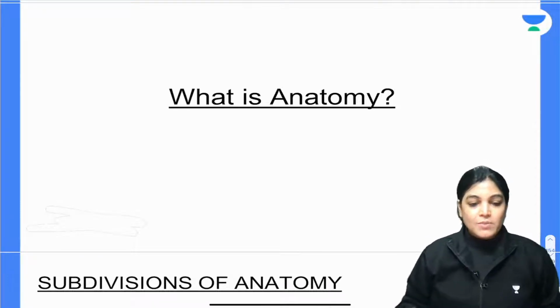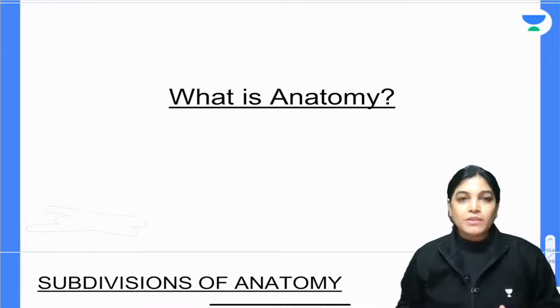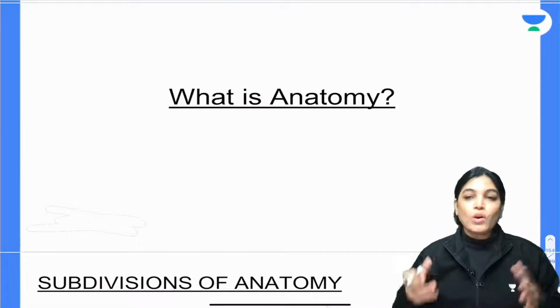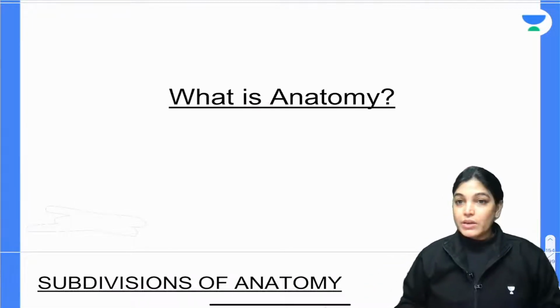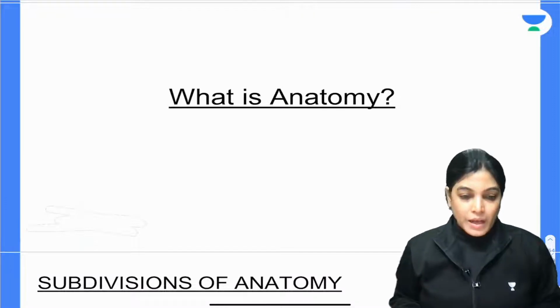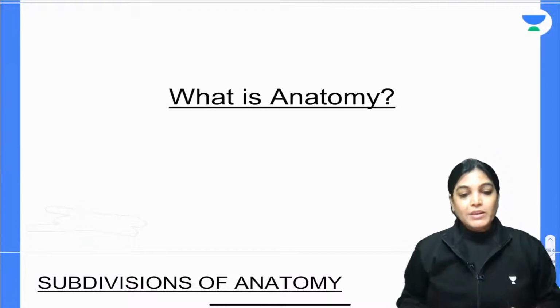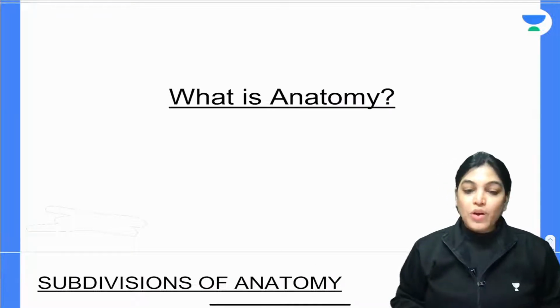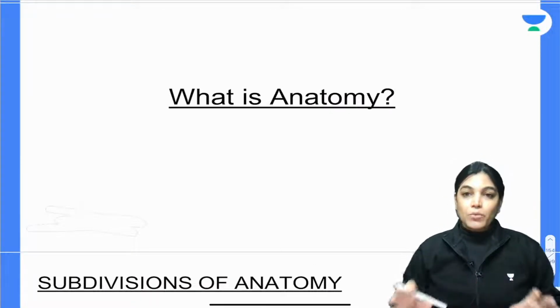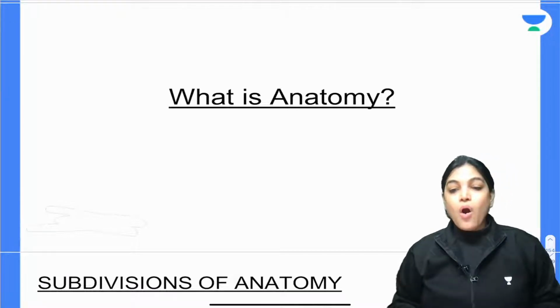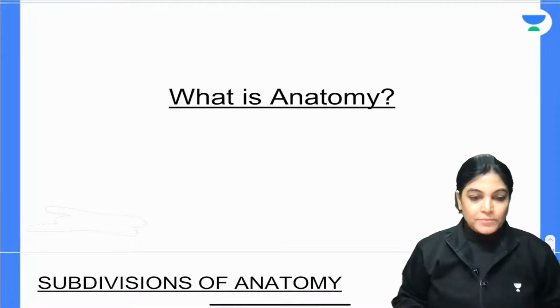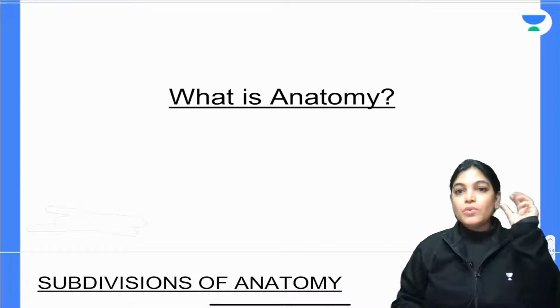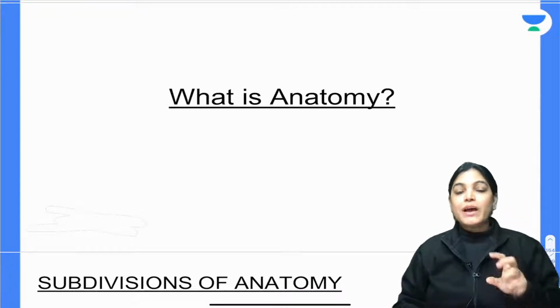So today's session is about the basics of anatomy. I will start with what is anatomy, why we are going to study human anatomy, and what is the importance. When I am talking about human anatomy, exactly it is the science that deals with the structural and morphological arrangement of various components of the body, that is tissue, organs, and the various parts of the body. Now the word anatomy is derived from two words.